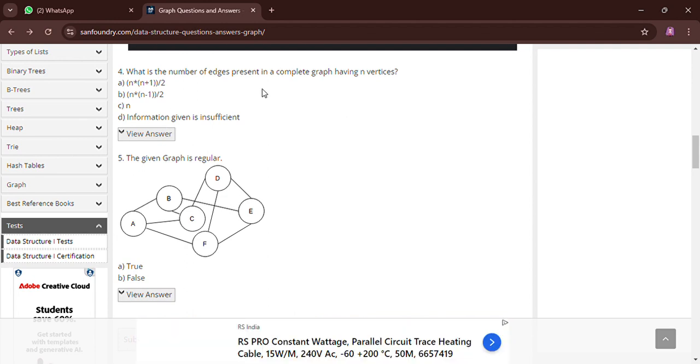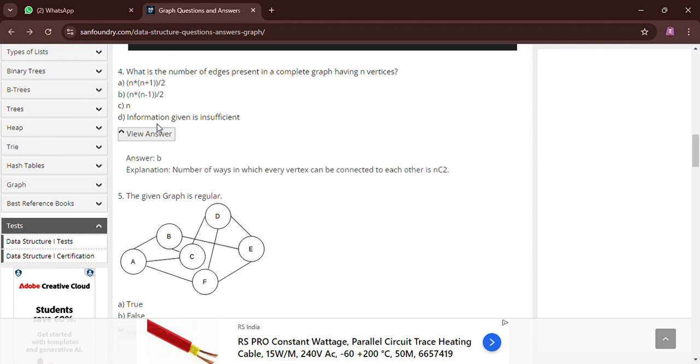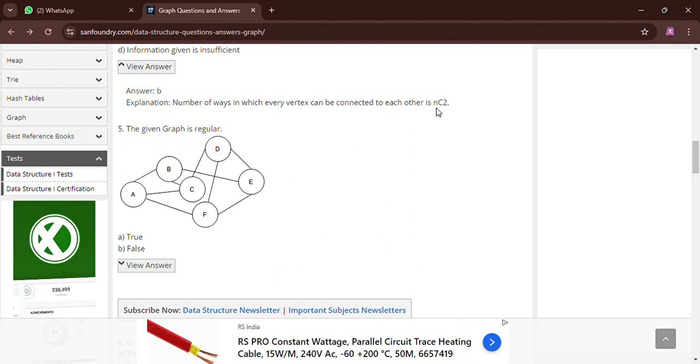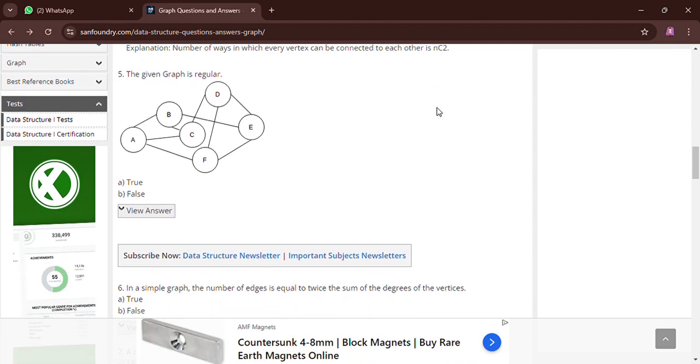The fourth question is, what is the number of edges present in a complete graph having n vertices? If the graph has n vertices, the number of edges present in a complete graph will be n into n minus 1 divided by 2. We can also see the answer. The answer is B, it is correct. And the explanation here: the number of ways in which every vertex can be connected to each other is nC2, where n is the number of vertices.